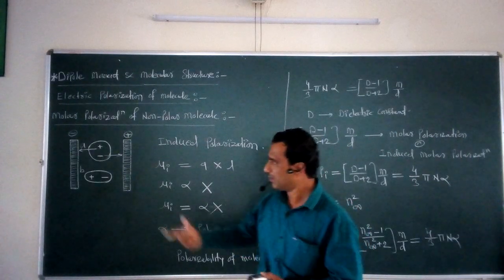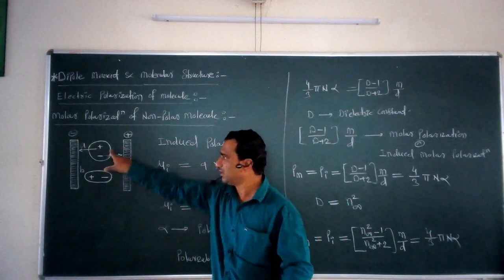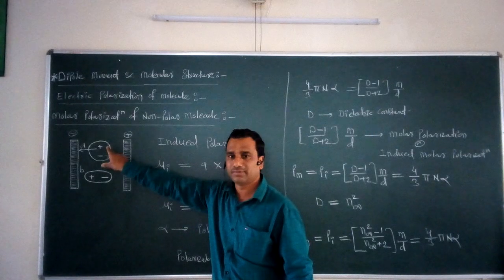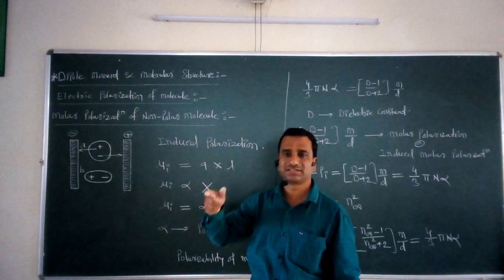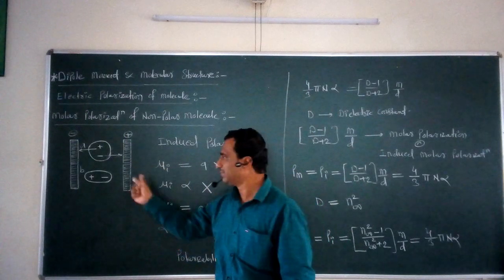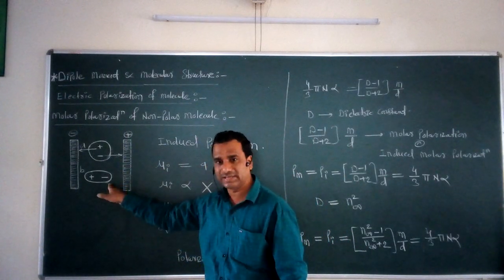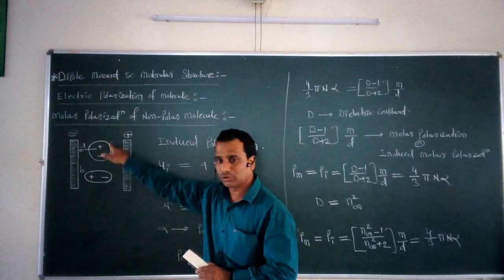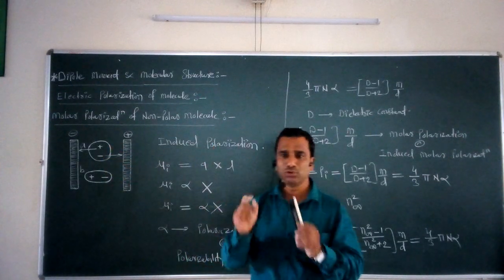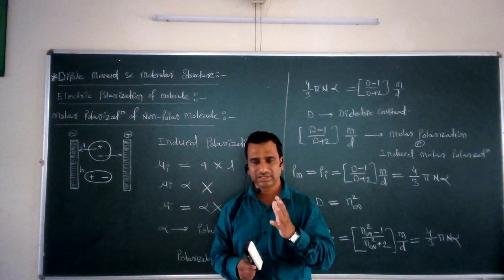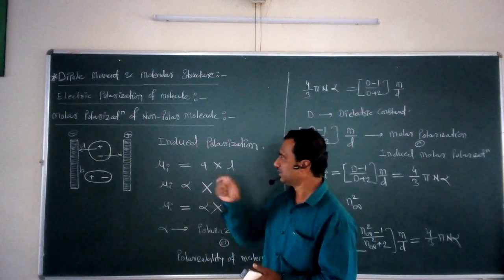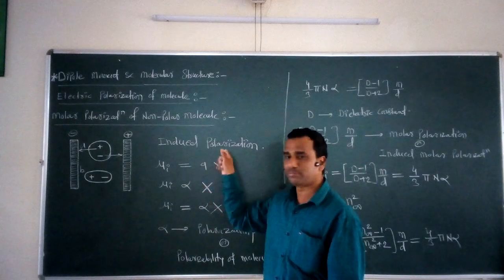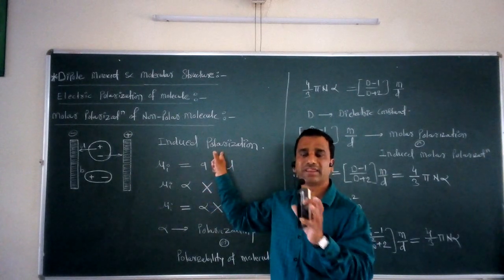For this purpose, we consider this simple figure. Initially, we take a simple non-polar molecule which has a spherical structure, but once we place that molecule in between the charged plates, it becomes non-spherical, or we can say the non-polar molecule becomes polar. Due to the application of this external electric field, polarizability is created within the molecule. That polarizability is called the induced polarizability. It is called a temporary phenomenon.